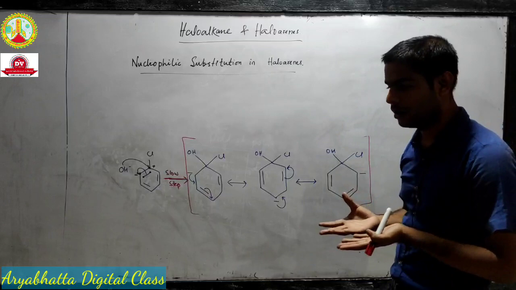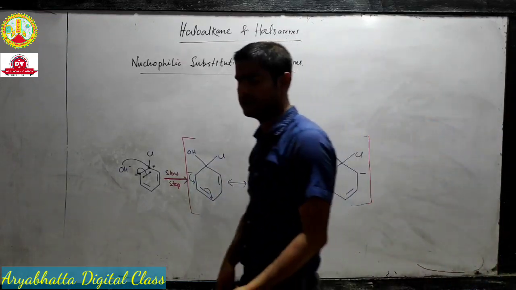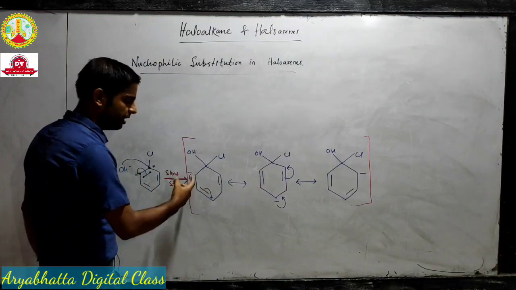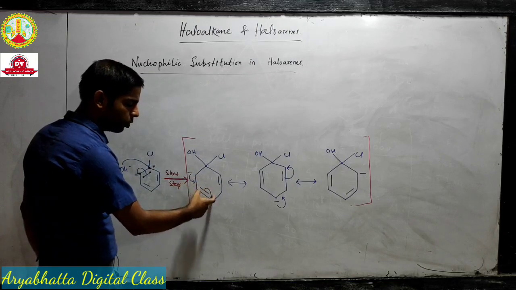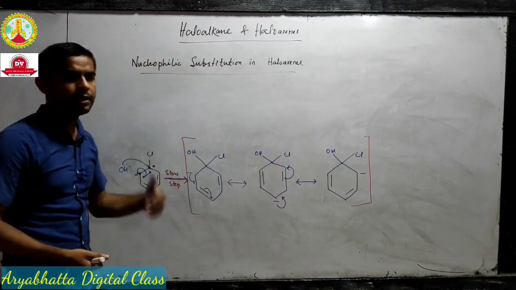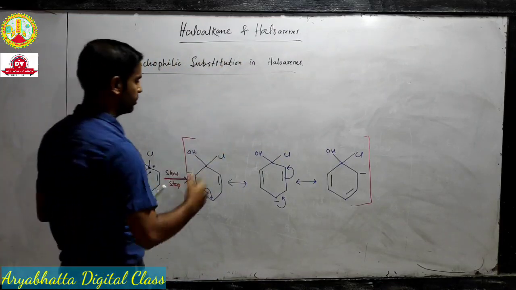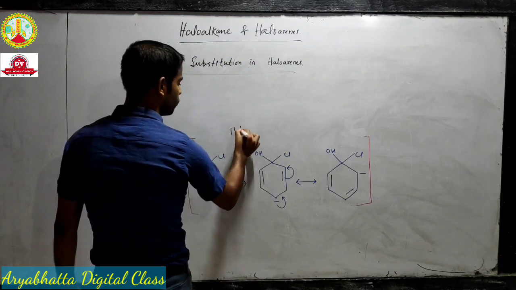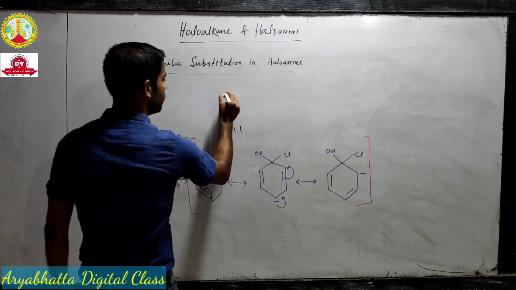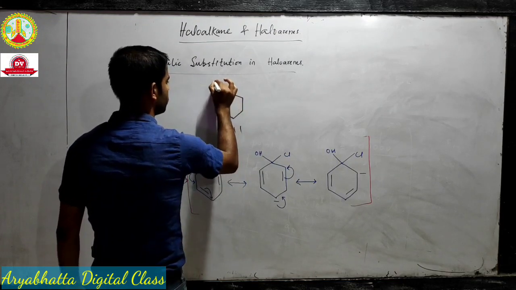I have drawn many resonance structures for you in the previous classes, in class 11, even in the last video lecture. So the same steps: atom to bond, bond to atom, in the next step again this atom to bond and bond to atom, and so on. You can keep on writing these structures, and finally if we try to get a resonance hybrid structure out of it, we will get a structure like this.